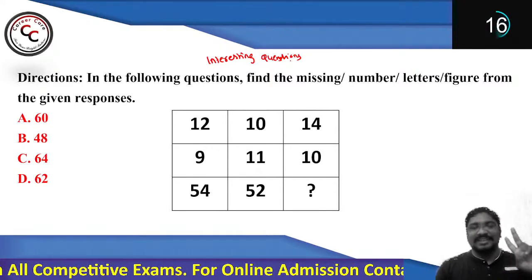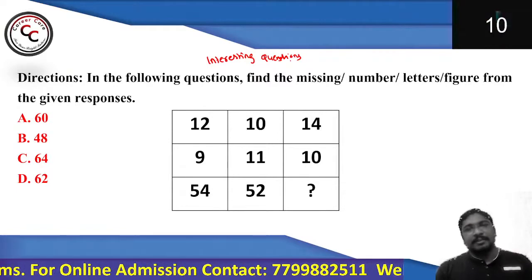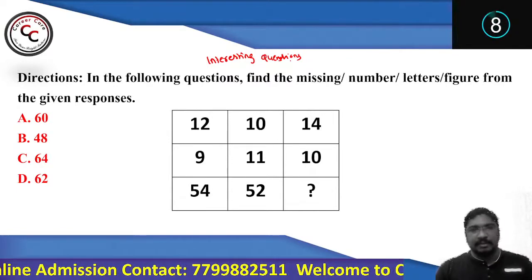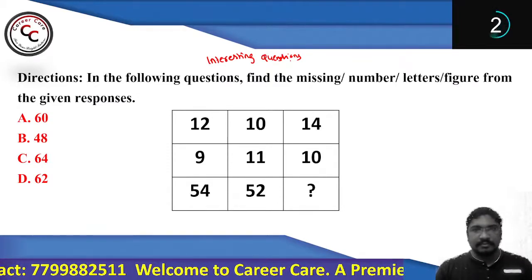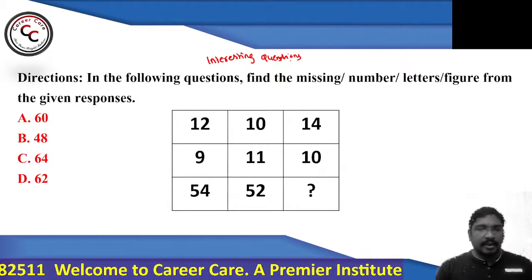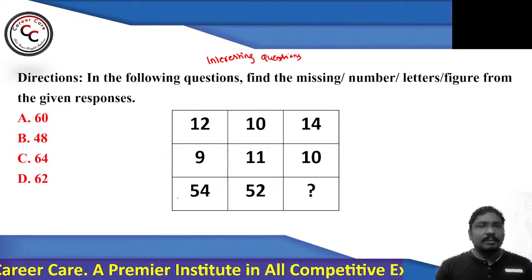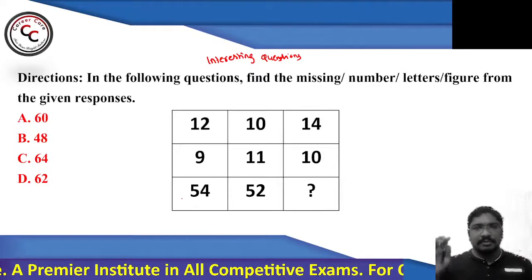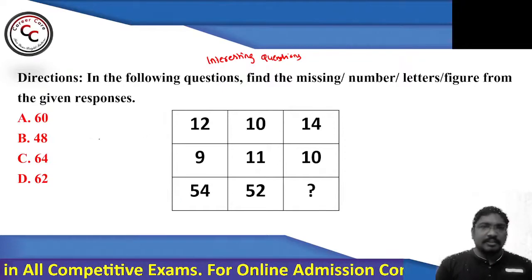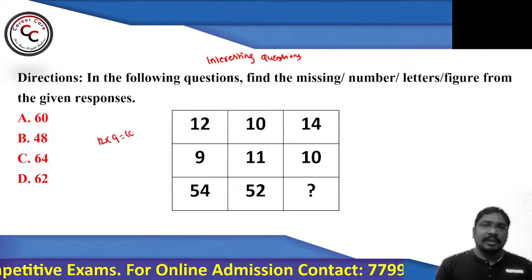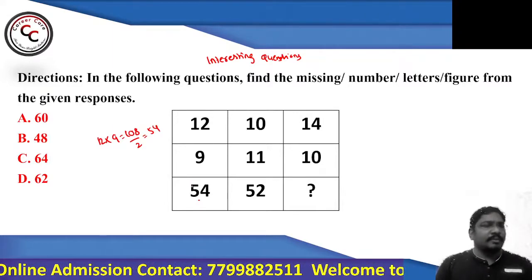In this question, two logics are there. But if you look at the options, only one satisfies the logic which is specified. Okay, no answer so far. Let's see. I can say row number 3 numbers are bigger compared to row 1 and row 2, so let's say row 3 is the result. 12 nines are 108. If you halve 108, you get 54. Most people will try based on this.